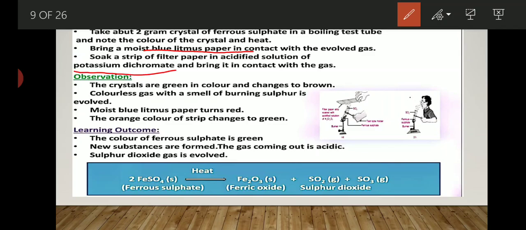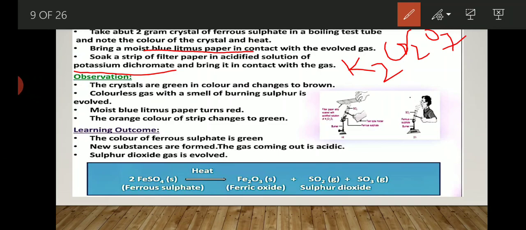What you have to do? You have to bring a filter paper soaked in an acidified solution of potassium dichromate, K2Cr2O7. The formula of potassium dichromate is K2Cr2O7. Bring it in contact with the gas. After that, what observation will you get?